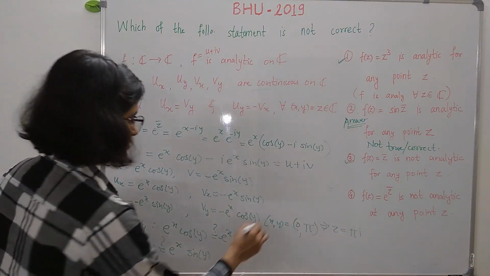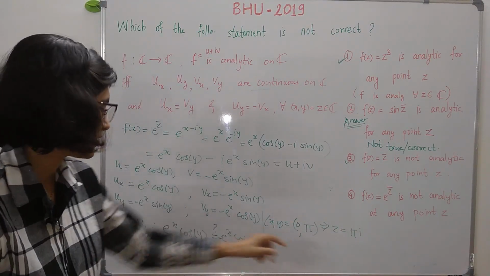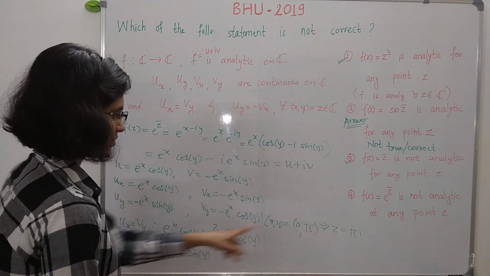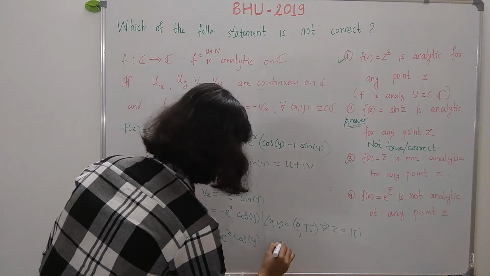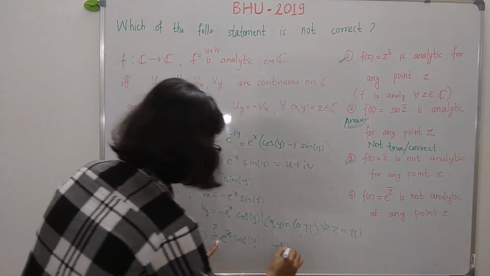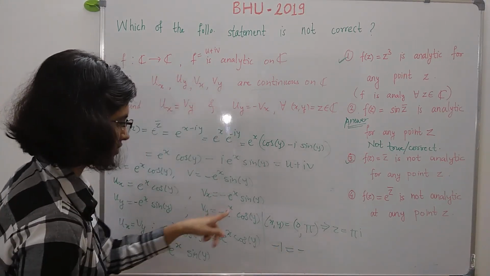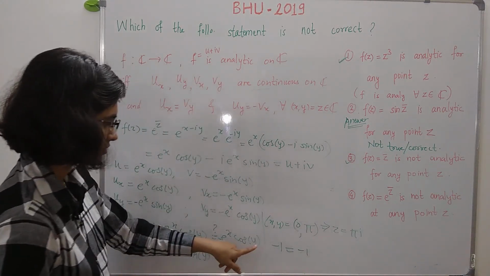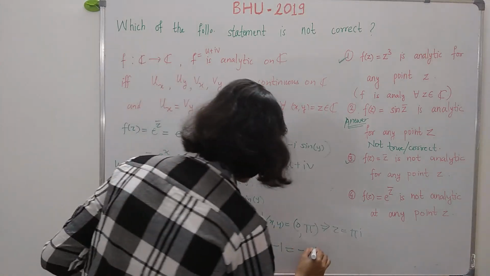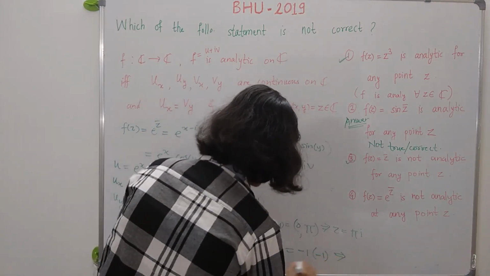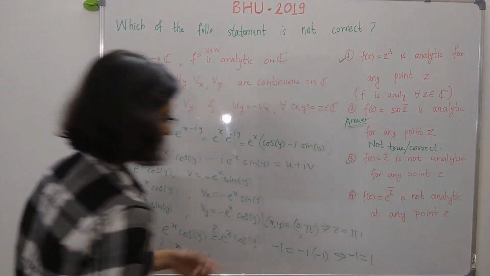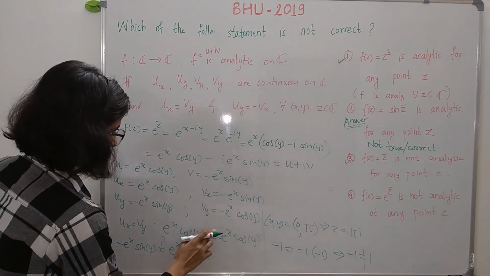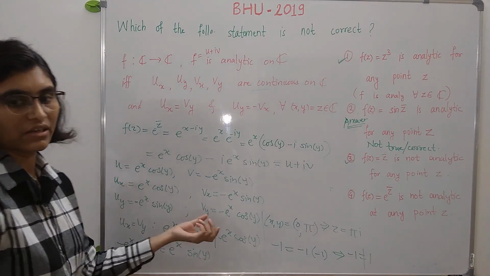Now check these functions at this point. So e raised to 0 is 1, cos of y means cos of pi, cos pi is minus 1, and this is equal to minus of e raised to 0, which is 1, into cos of y. So cos of pi is minus 1. So this gives us minus 1 is equal to 1, and this is not true, and therefore this is not true for all x and y.